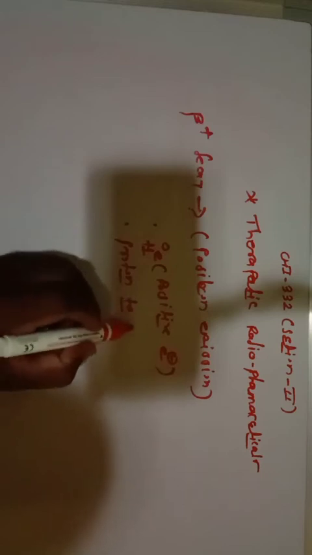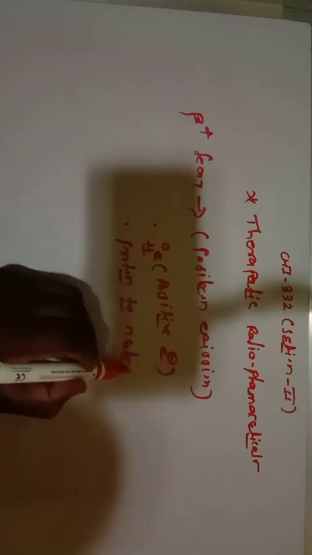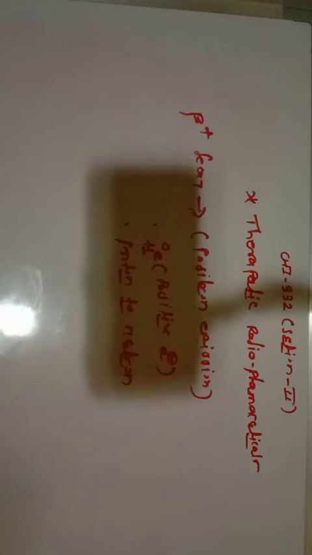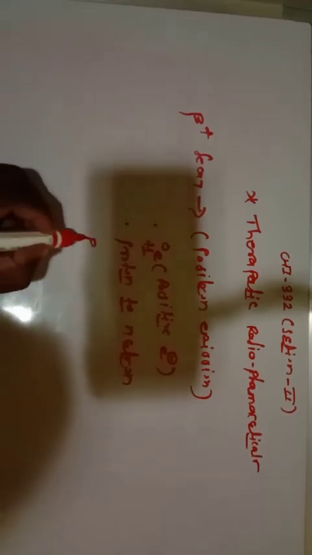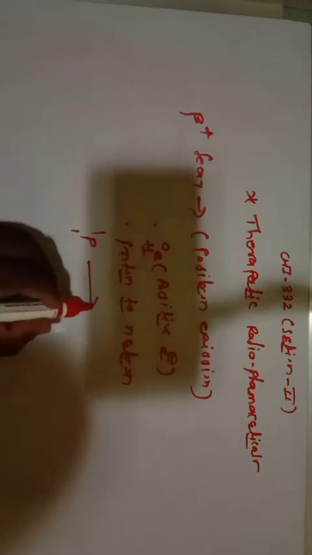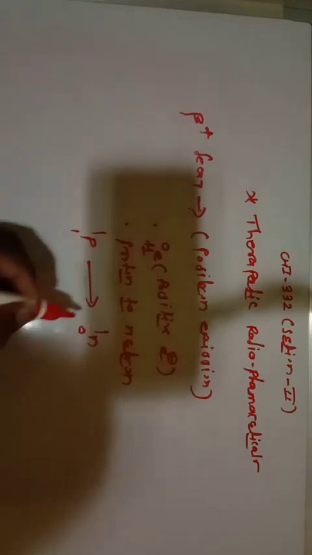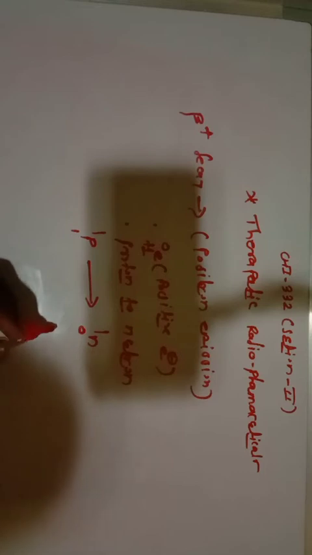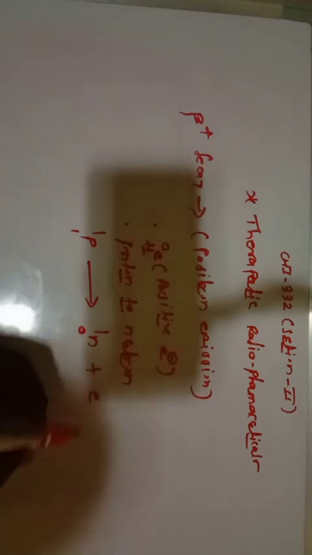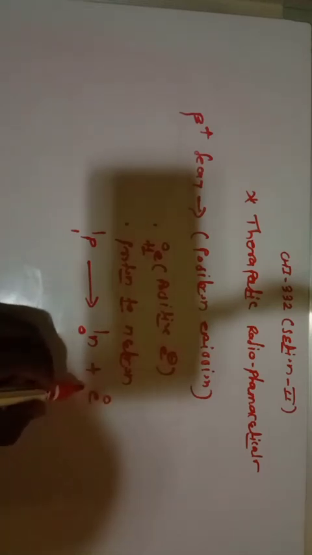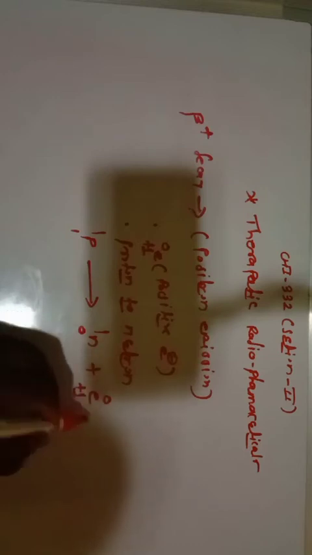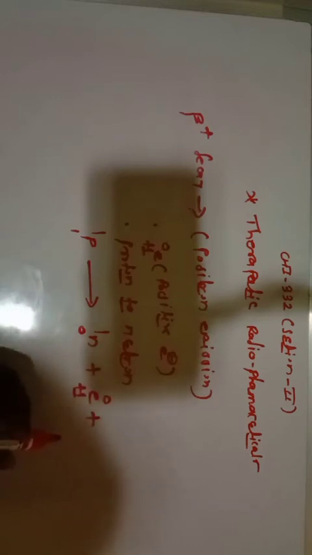In beta minus decay we studied that the neutron is converted into the proton, but in beta plus decay, the proton is converted into neutron, with emission of positron and some antineutrino particles.